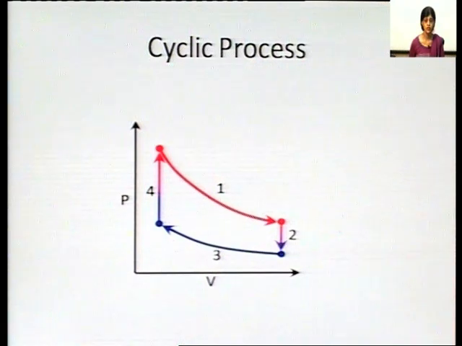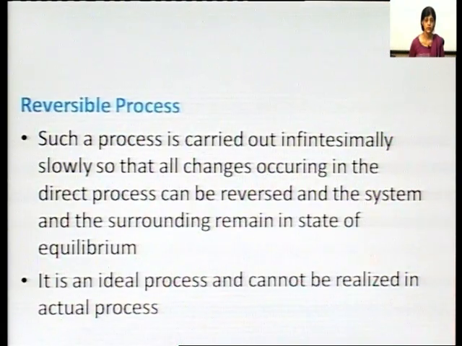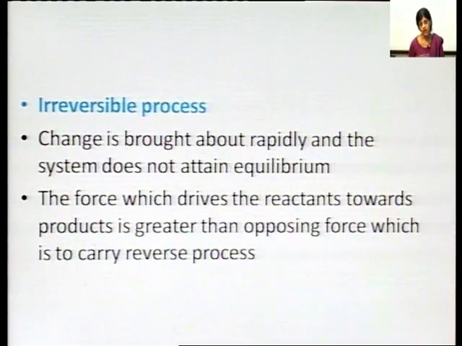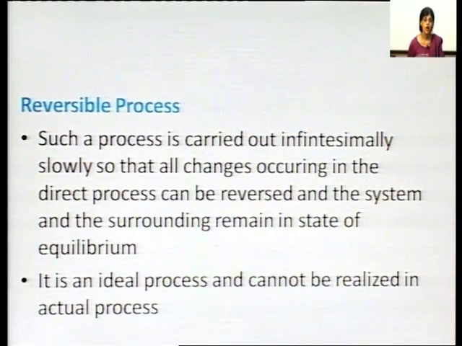Now let's go further. Then we can have a reversible process and an irreversible process. Now let's see what a reversible process is. A reversible process is a process that is carried out very slowly, so that all the changes occurring in the direct process can be reversed, and the system and the surroundings remain in a state of equilibrium.